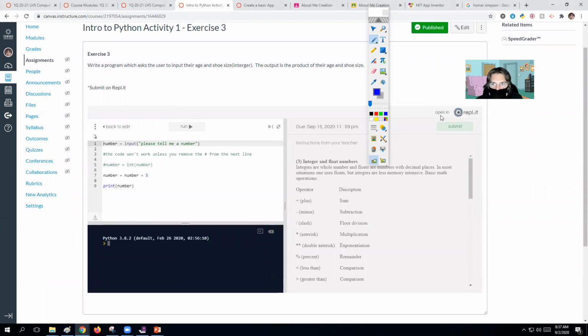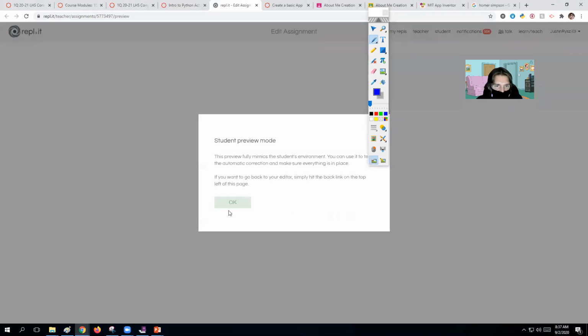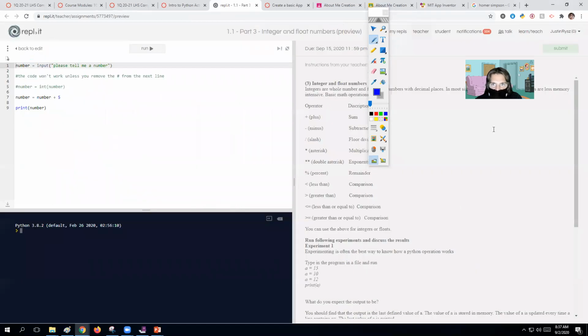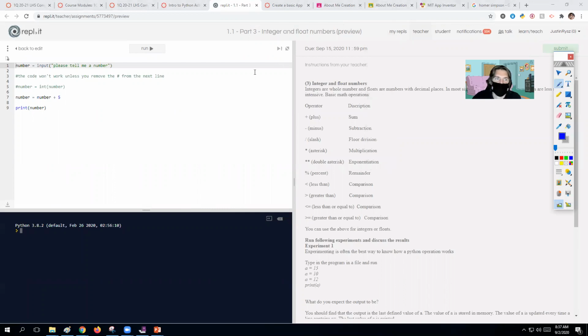Okay, so what we're going to do here is we're going to write a program. So let's open this one up, take a look at this activity first, and then we'll do the answer. So what we have here is the difference between integers and strings. So if we just run this, you can see our first line of code says number input, please tell me a number. So I can type in any number here.